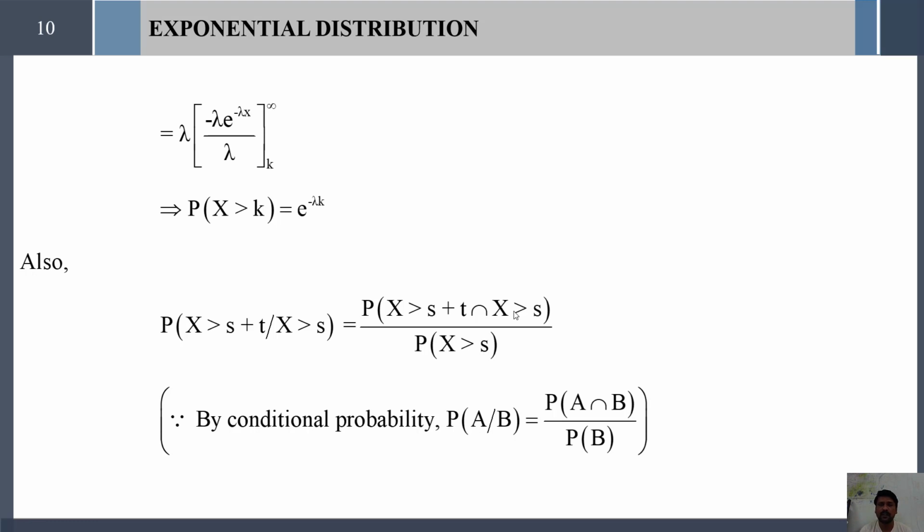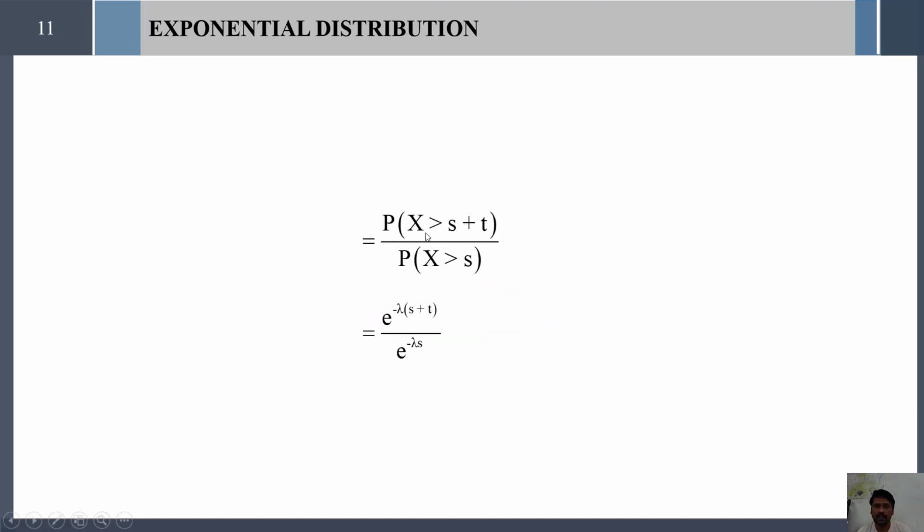It is 5 to 10 only. Here s plus t is nothing but 5, that is 4 plus 1, and the other person starts from 5. So X greater than s plus t is the common region between these two terms.